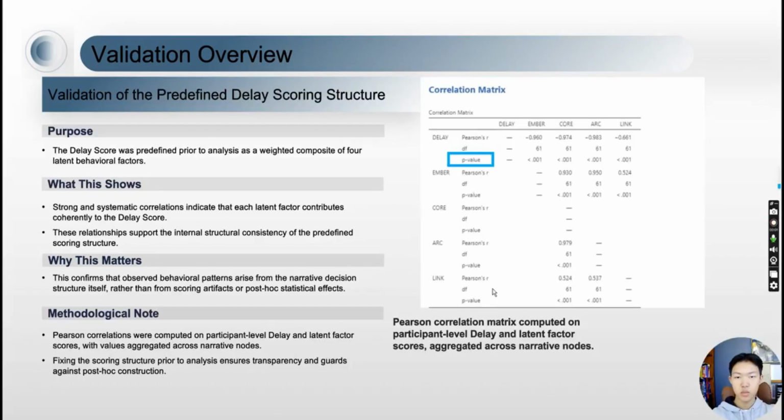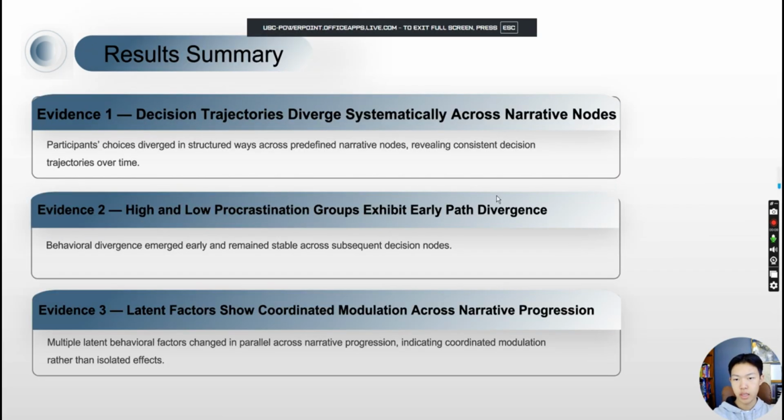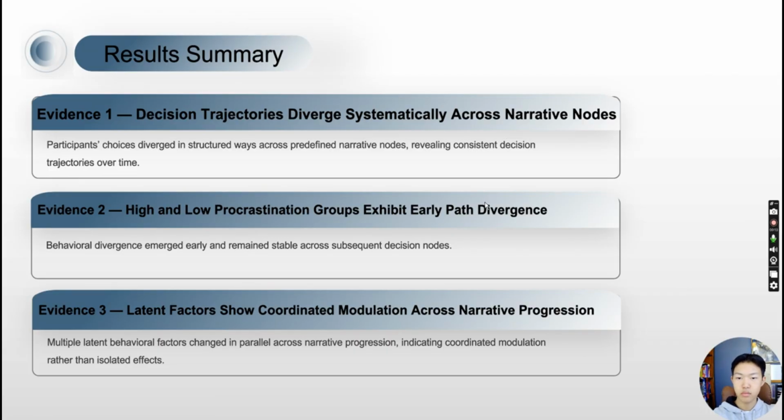Using Jamovi, I tested whether the observed data were consistent with the predefined delay scoring structure, rather than fitting new relationships. These results show that, one, across the narrative, decision trajectories diverge systematically rather than randomly. Two, high and low procrastination groups separate early and remain distinct. And three, multiple lane factors change in parallel, indicating coordinated system-level modulation.